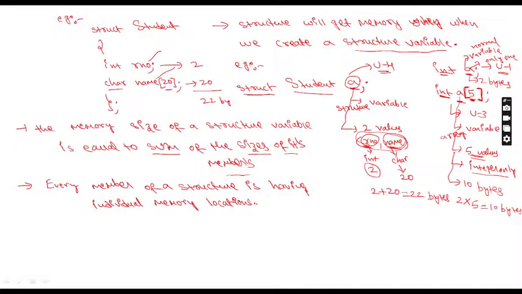Every member having individual memory locations is nothing but, when I store roll number, the roll number will be stored here. When I store name, the name will be stored there. When I enter name, that will not disturb the roll number. If I do any operation on the roll number, that cannot affect the name. So everyone is having their own space. When I enter roll number, where will the roll number be stored? In 2 bytes. When I enter name, where will that name be stored? In 20 bytes. Clear everyone?